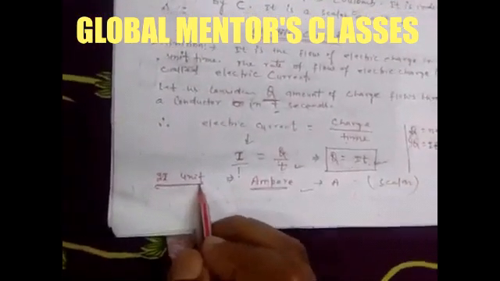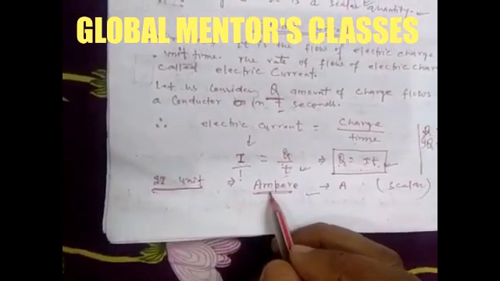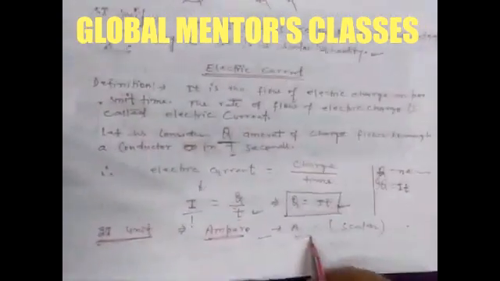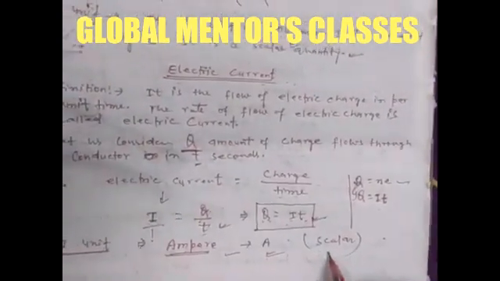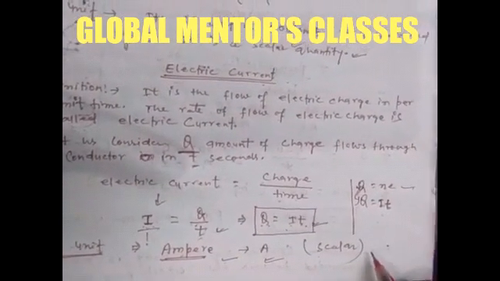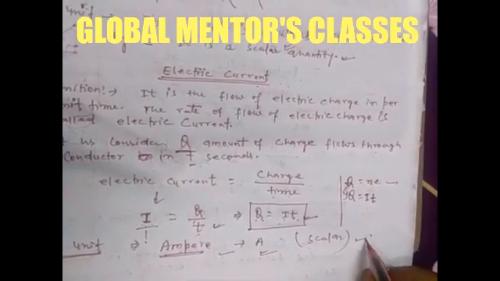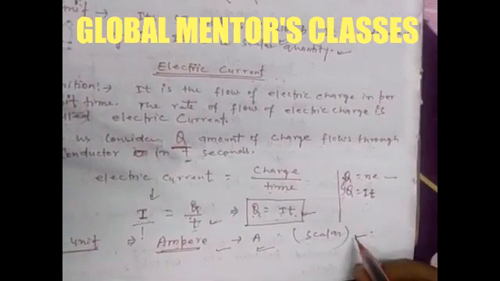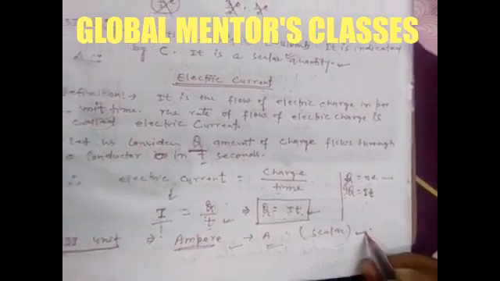The SI unit of electric current is ampere, indicated by A. We have to know that electric current is also a scalar quantity. Electric charge is a scalar quantity and electric current is also a scalar quantity.